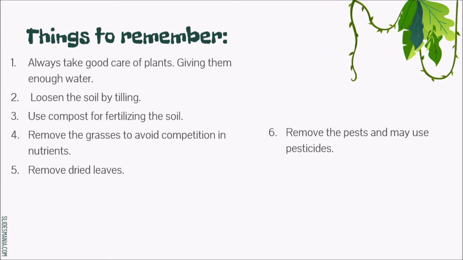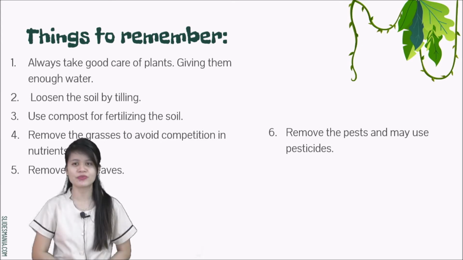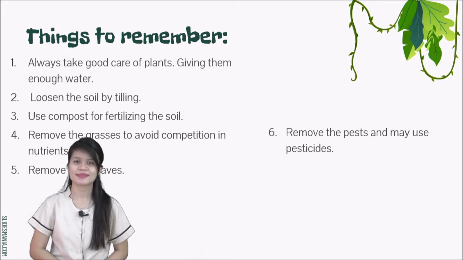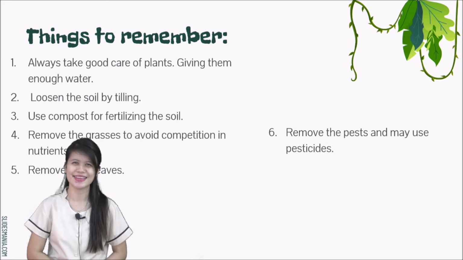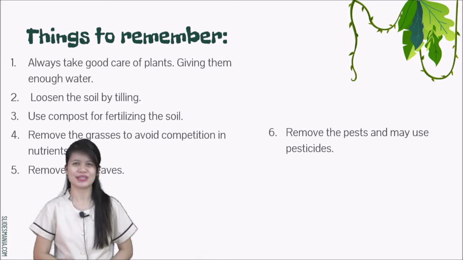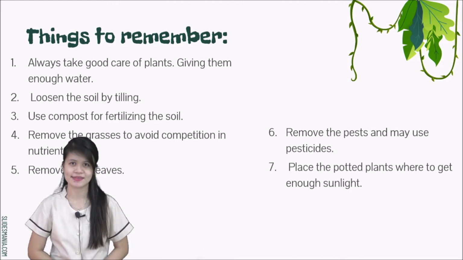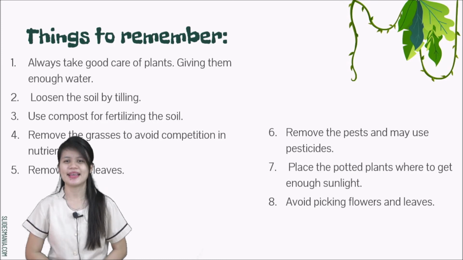6. If there's already a pest, remove the pests and insects, and you may use pesticides if it's very bad. 7. Place the potted plants where they can get enough sunlight. Again, sunlight and water are very important for plants. 8.